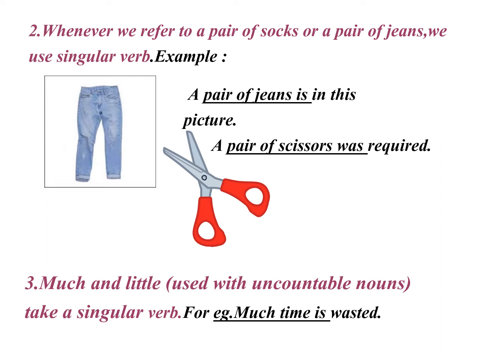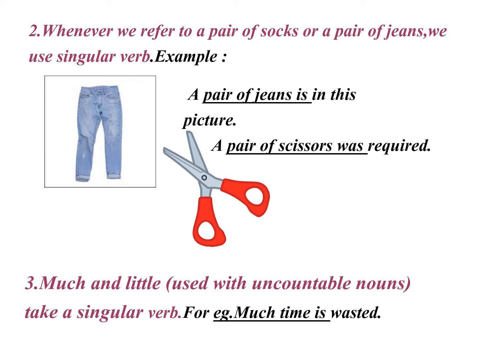Number two, whenever we refer to a pair of socks or a pair of jeans or a pair of trousers, we use a singular verb. A pair of jeans is in this picture. A pair of scissors was required. But when we talk only about trousers or shorts without using a pair with it, then it will take a plural verb.